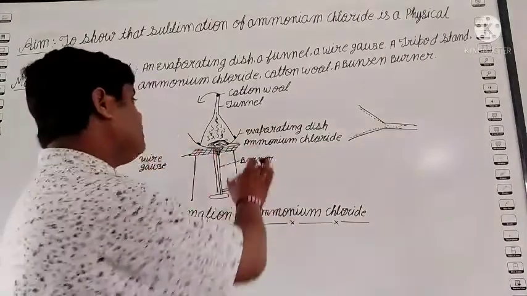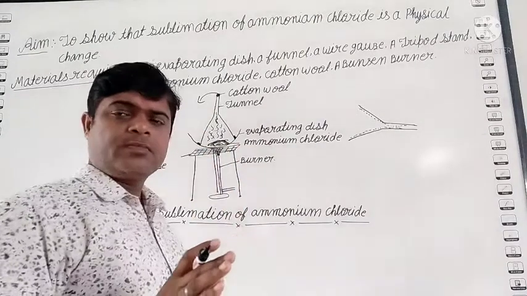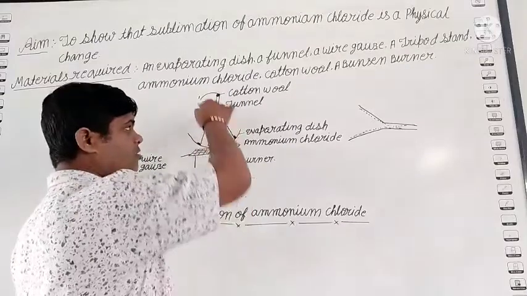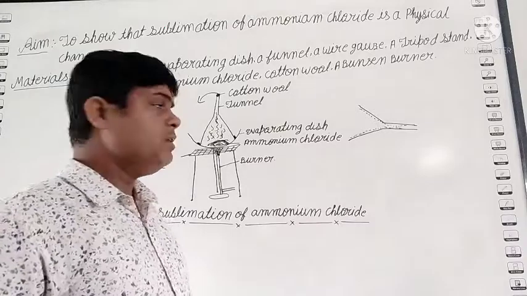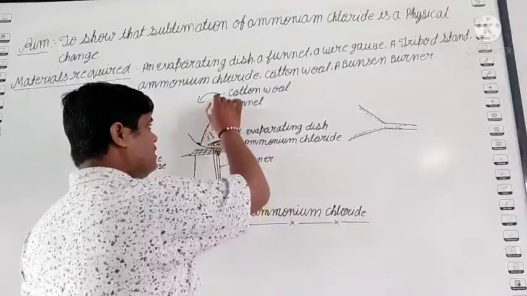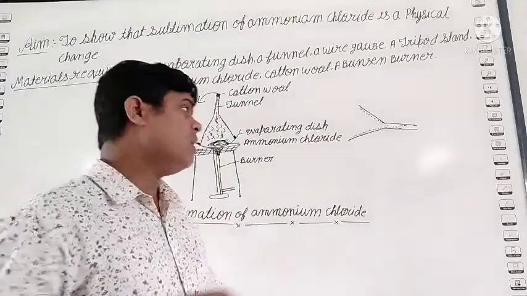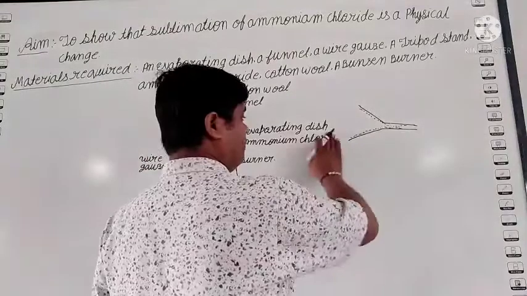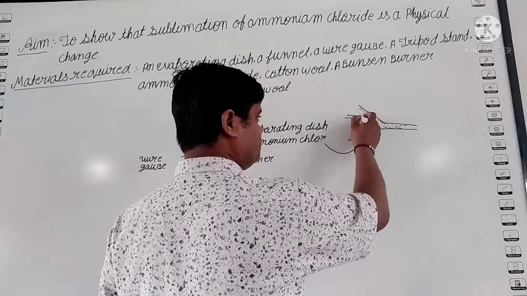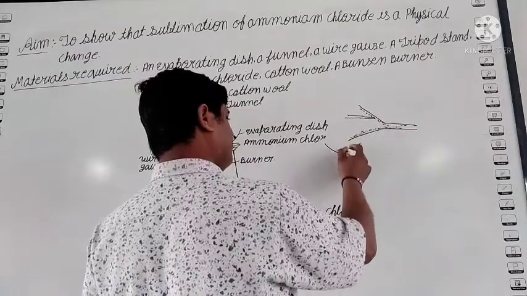because when ammonium chloride is heated, first it changes from solid to vapor form, gaseous form. But due to the cotton and the grease, such vapor is not released into the atmosphere. That's why when it condenses, it deposits on the inside wall of the funnel. What happened? It came inside and settled there. Clear? After that, with the help of a knife, we scratch all the powder and collect it here.